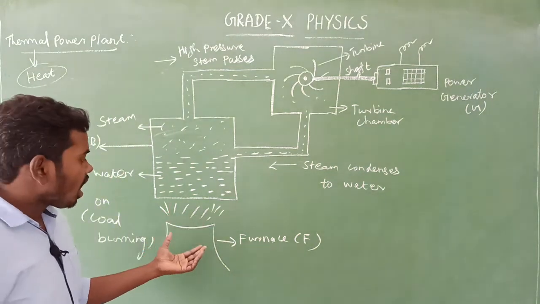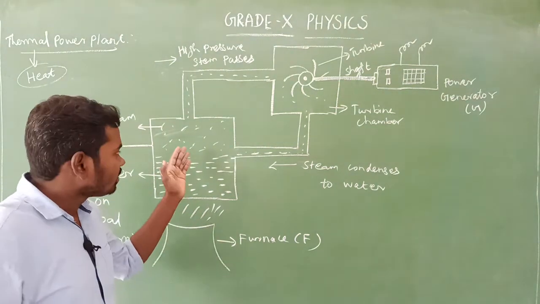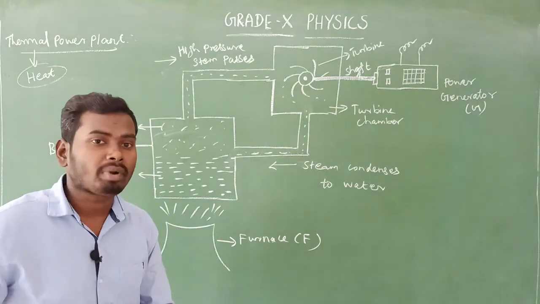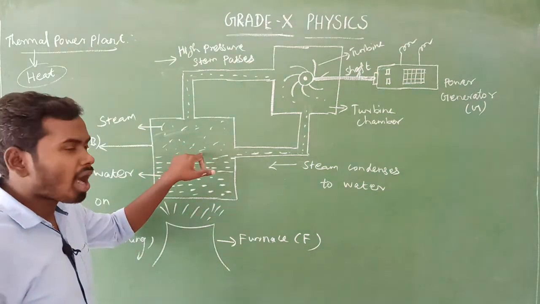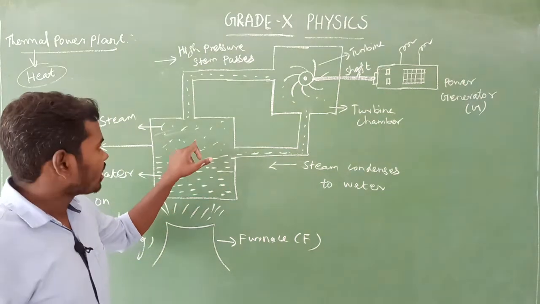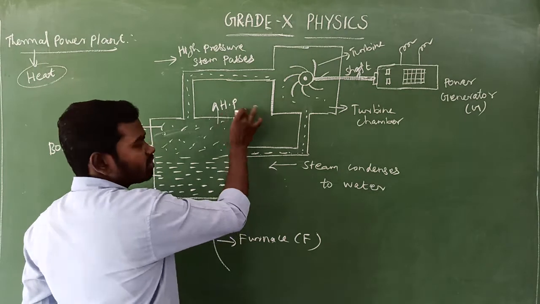When the temperature increases again and again, the steam level also increases under high pressure. So the steam inside the boiler is under high pressure, HP, which means high pressure.